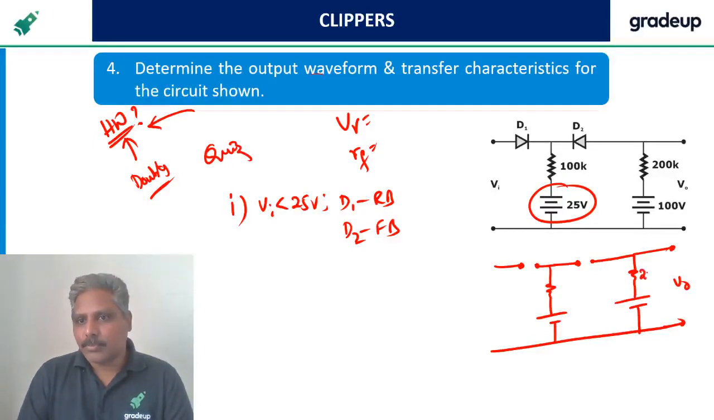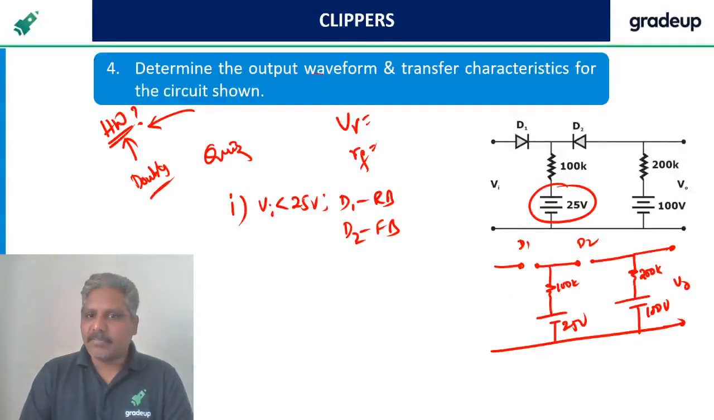V naught. This is 200k. This is 100 volts. This is 25 volts. This is 100k. How much is this? D2, this is D1. D1 is definitely reverse bias, because what we are applying is less than 25. But D2, you see, the cathode is at 25. Even if it is less than, nothing is coming.